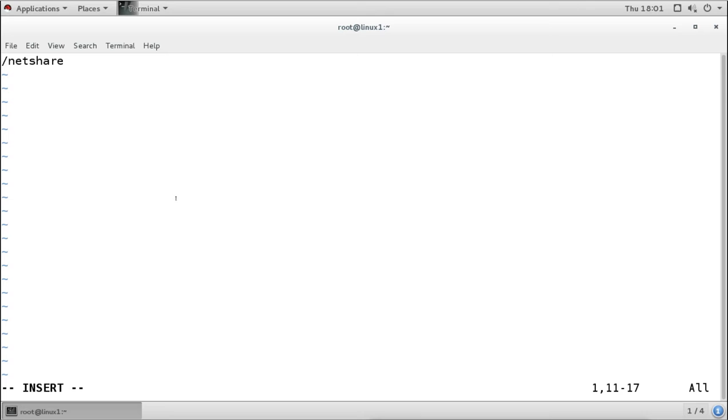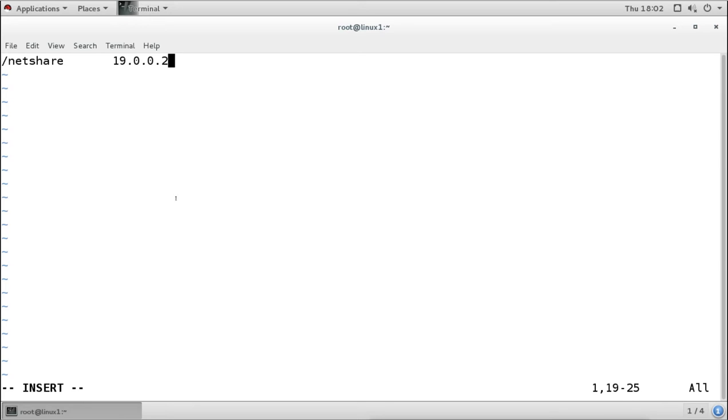Now if you want to allow this share to be accessed from the whole network, then we will mention the network IP slash the subnet mask. And if we want to allow this share to only some particular machine, then we can mention that particular machine's IP here. We can create the whole list of IP addresses to which we want to give access. For example, I want to give access to 19.0.0.2, then comma, I want to give access to 19.0.0.10, then I want to give access to other machines. So I can just create the whole list of all allowed machines.